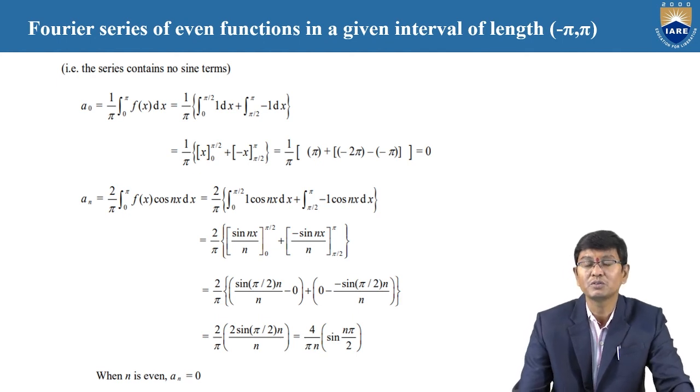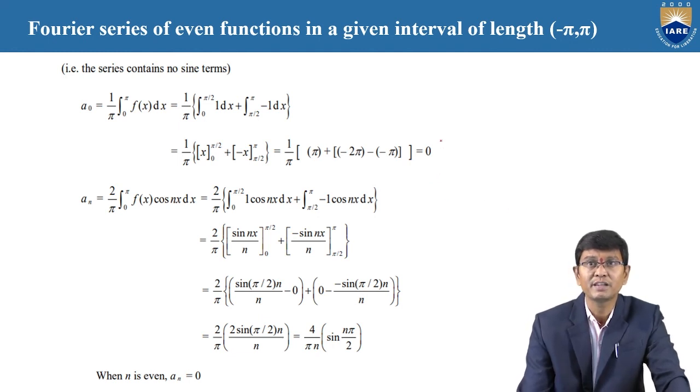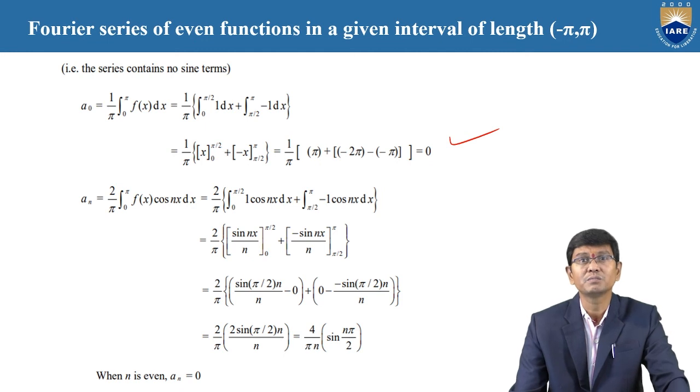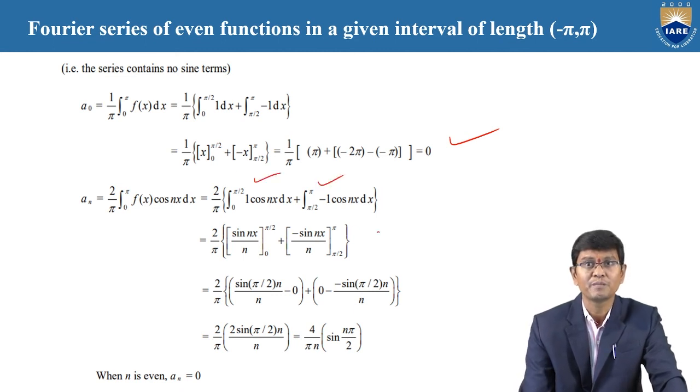Therefore, here by using the formula 1 by pi integration 0 to pi f of x into dx, with the limits being 1 comma minus 1, after simplification the value of a naught is equal to 0. And similarly an, using 2 by pi integration 0 to pi f of x into cos nx, between 0 to pi by 2 and also pi by 2 to pi.